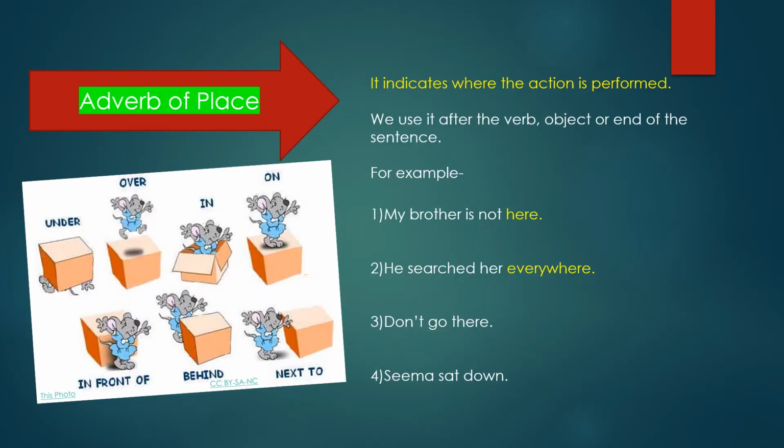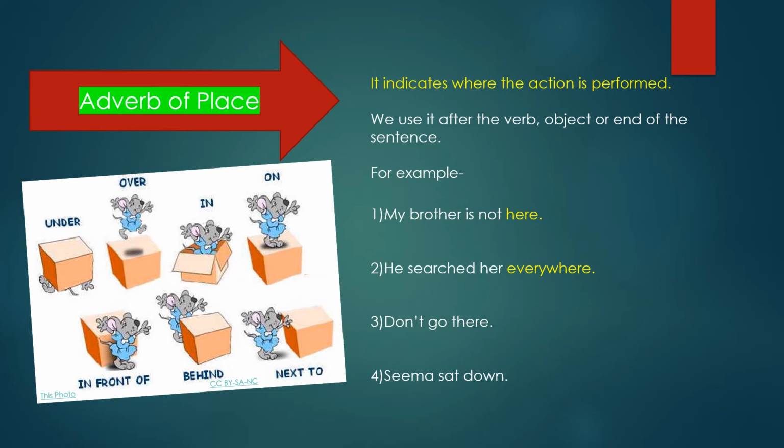Next kind of adverb is adverb of place. What is it? It also shows its function by its name, that it shows where the action is performed. So we can say that adverb of place indicates where the action is performed. We use it after the verb, object or end of the sentence. For example, see the first one. My brother is not here. In this sentence, here is an adverb of place because it shows the place of action.